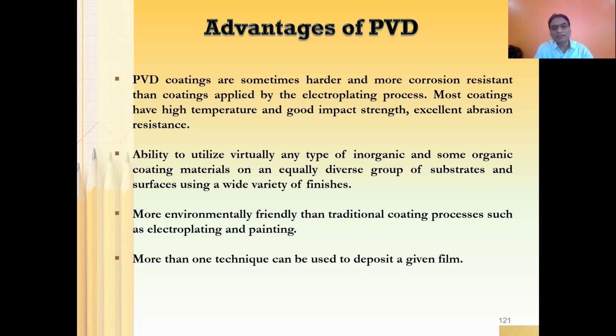It is more environmentally friendly than traditional coating processes such as electroplating or painting. Painting means whatever paint we apply to the walls of your home or any building, that is also one kind of coating. Electroplating means you will be depositing the desired material on any substrate. The substrate can be of the same material or a different material, right?